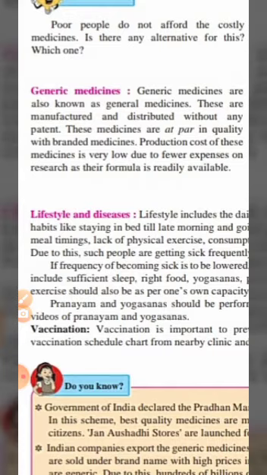Patent means what? They don't have to give the extra money, which means even poor people can purchase these medicines. These medicines are at par in quality with branded medicines. Production cost of these medicines is very low due to fewer expenses on research, as their formula is readily available.